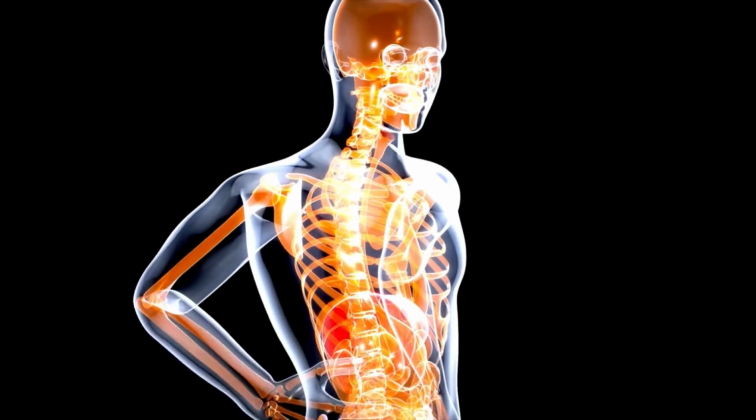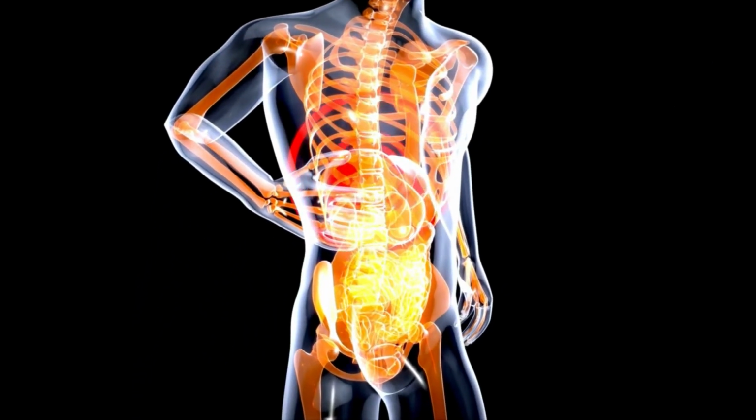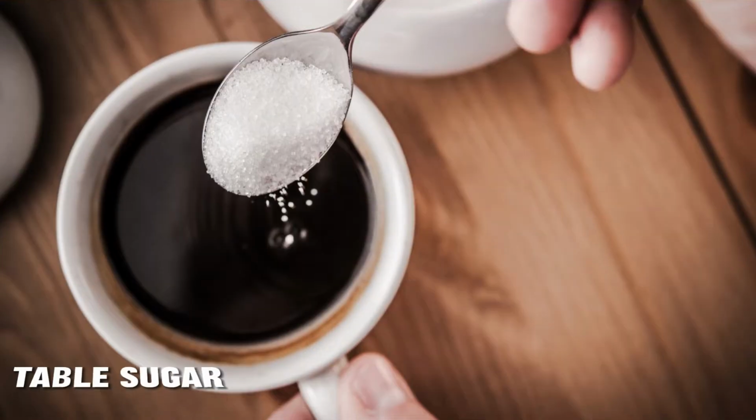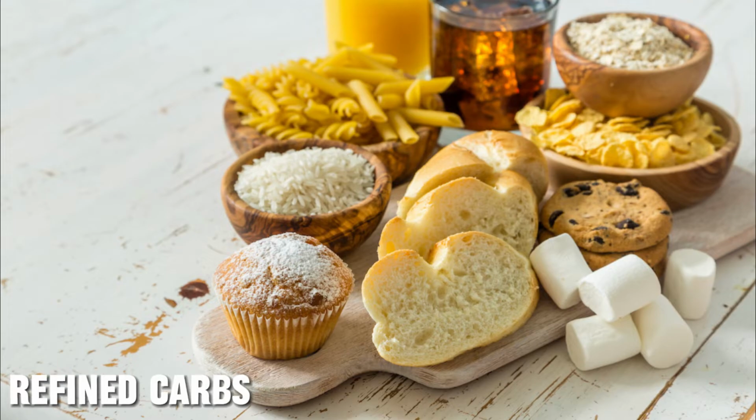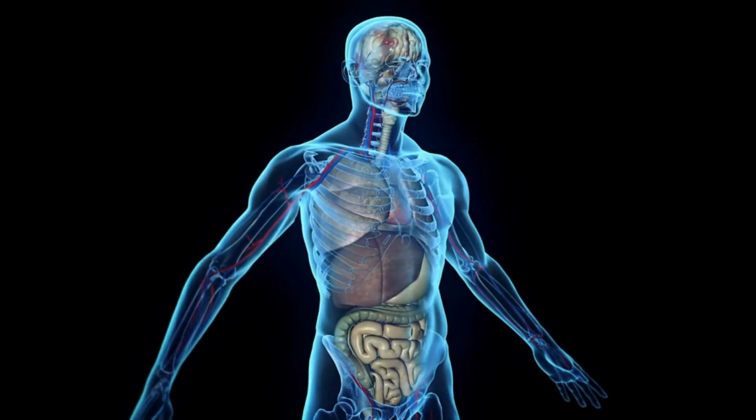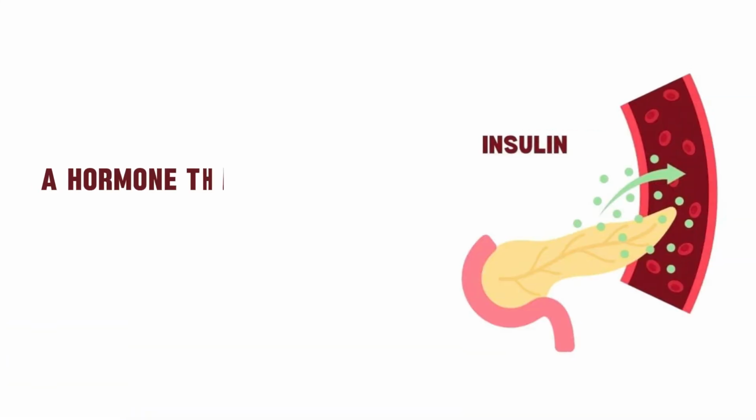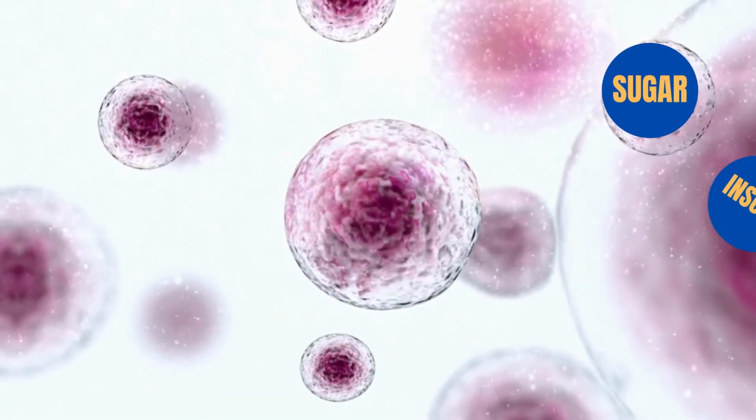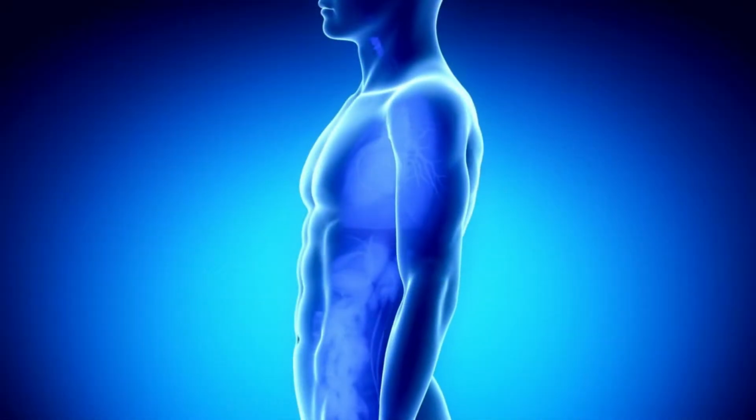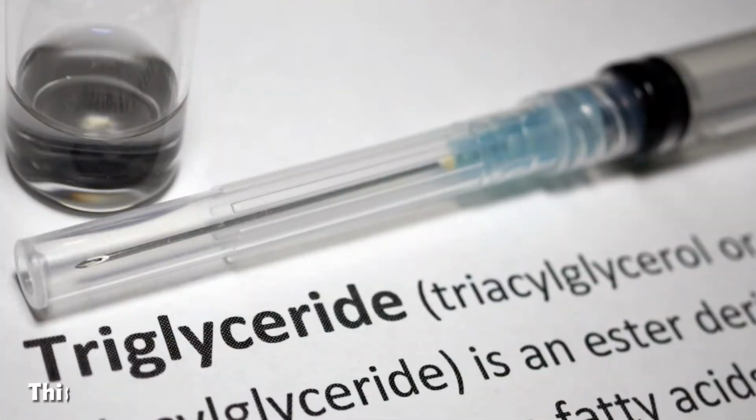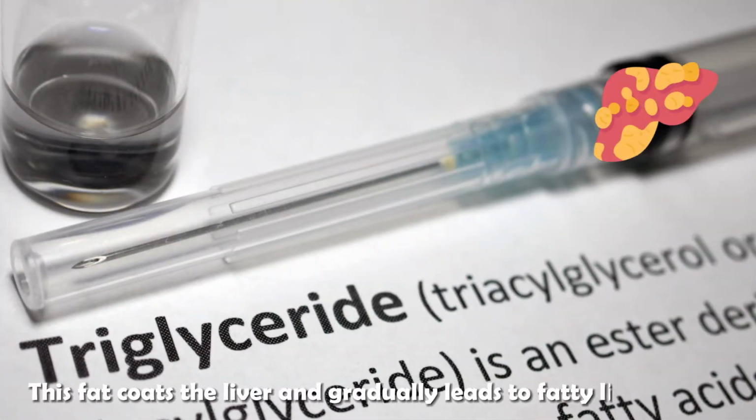The primary and most common culprit behind a fatty liver, which is the most common kind of fatty liver, is sugar, particularly glucose and fructose. When you take too much sugar, whether it's in the form of table sugar, added sugars, refined carbs, or starchy foods, it causes your blood sugar levels to spike. To control these surges, the body releases insulin, a hormone that causes cells to absorb sugar for energy. If cells are already full of sugar, or there's not much insulin, or if you have insulin resistance, this excess sugar goes into the liver, which converts it into a type of fat called triglycerides. This fat coats the liver and gradually leads to fatty liver disease.